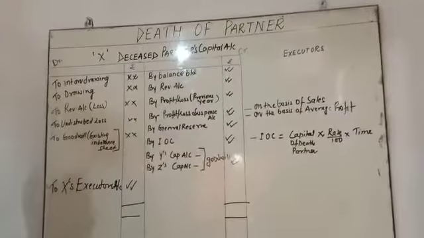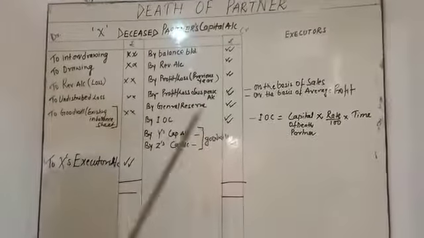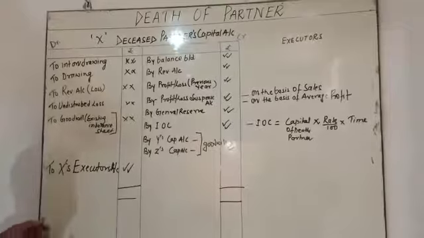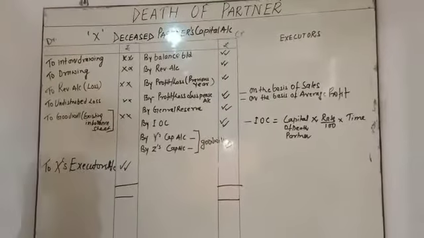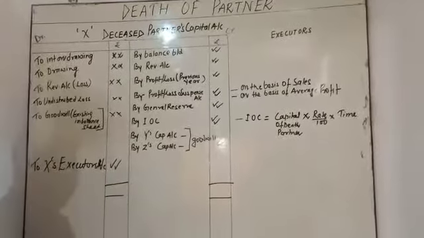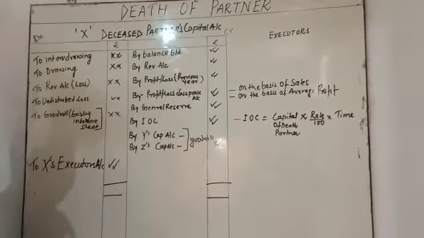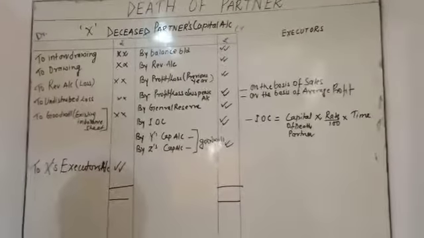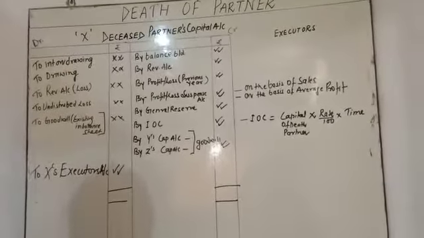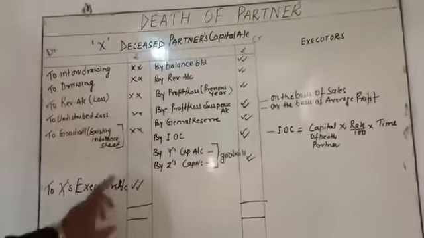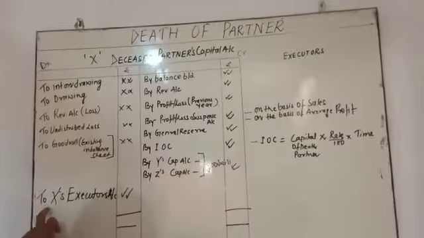So this payment is going to be paid to whom? The executor. The executor is the legal heir. Legal heir means the perpetual successor, the successor who is a family member, any of whom can take this amount. Suppose I am taking X as the deceased partner. You create the X executor account. Don't write balance carried down.